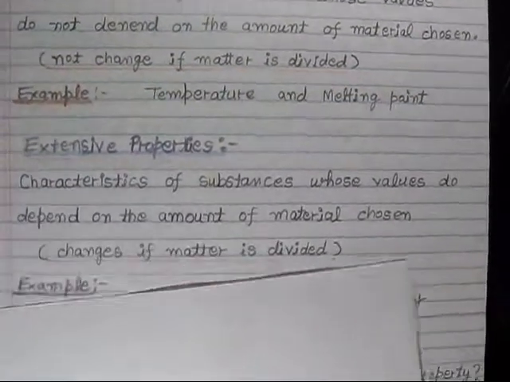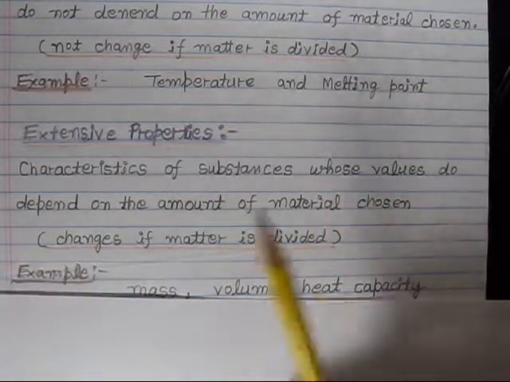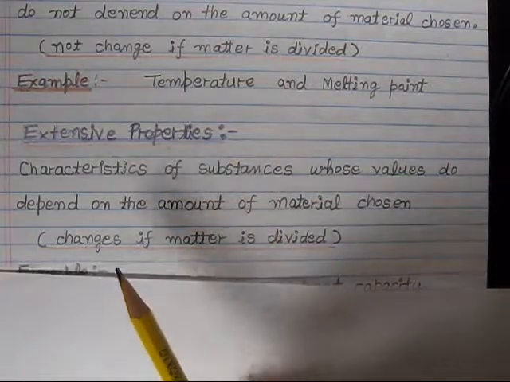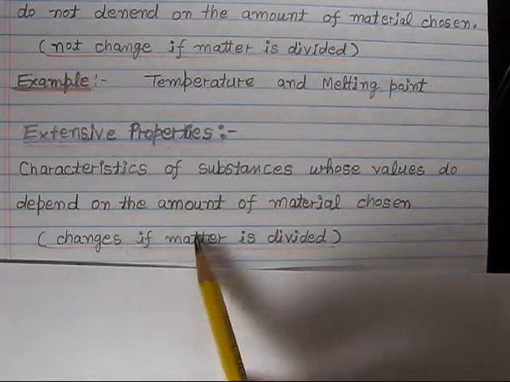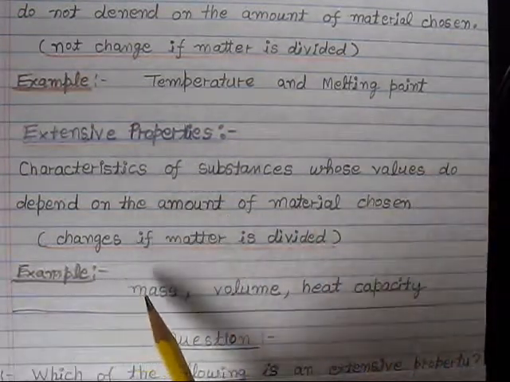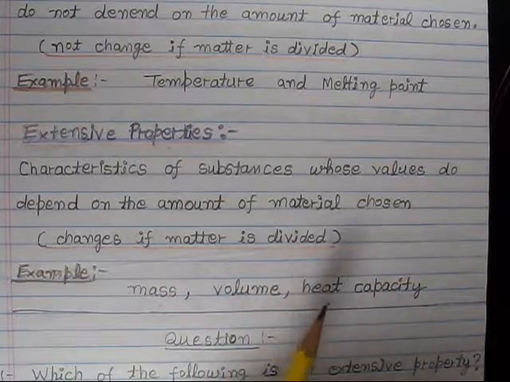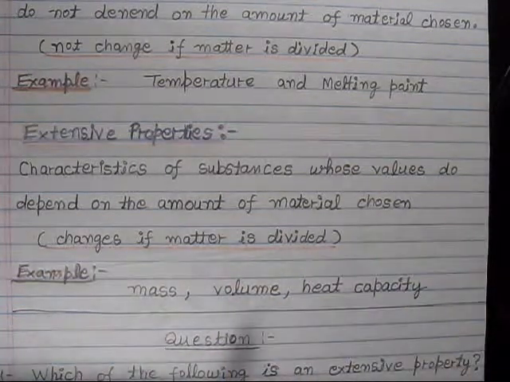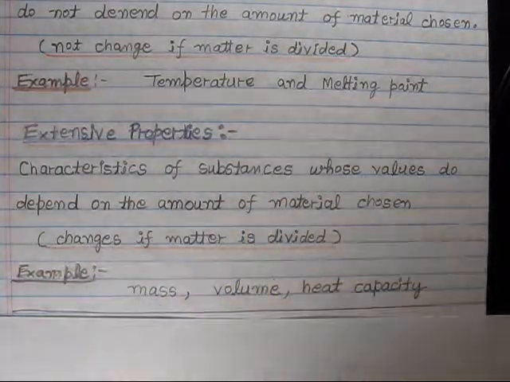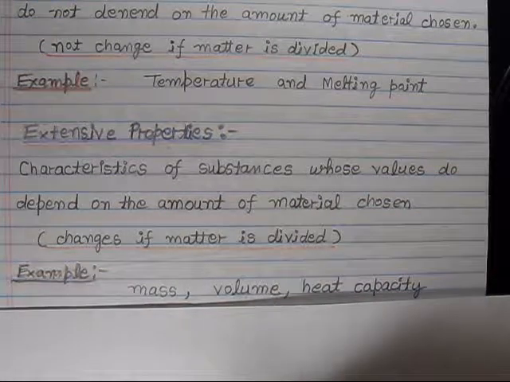And extensive properties are the characteristics of a substance whose value does depend on the amount of material chosen. So an extensive property changes if the matter is divided. Basically, if matter is divided into two parts, the mass will change, the volume will change, and the heat capacity will change. So if any property changes, it means that is an extensive property.